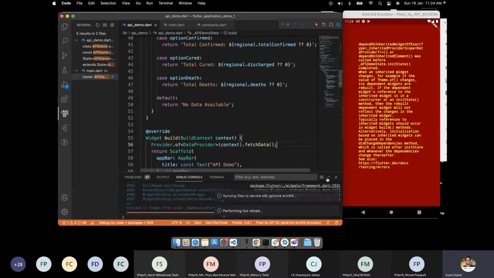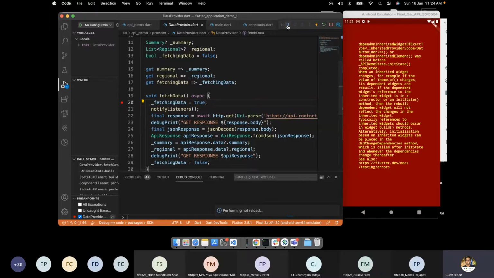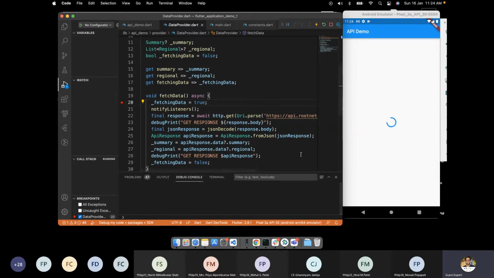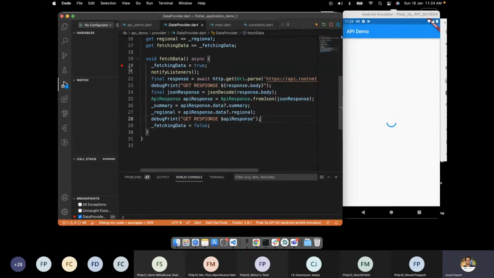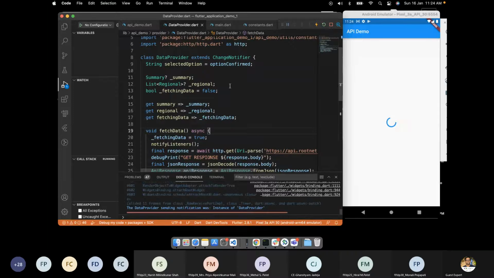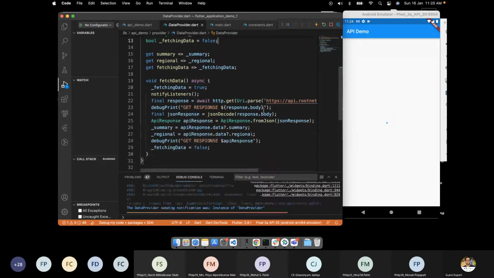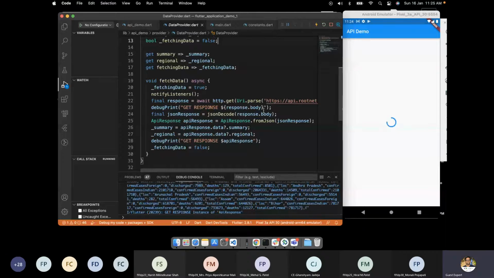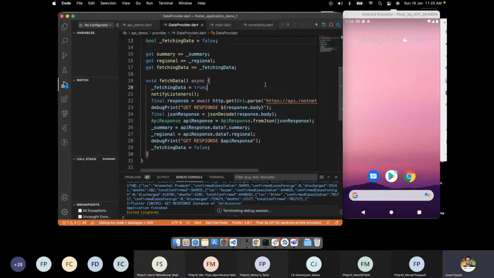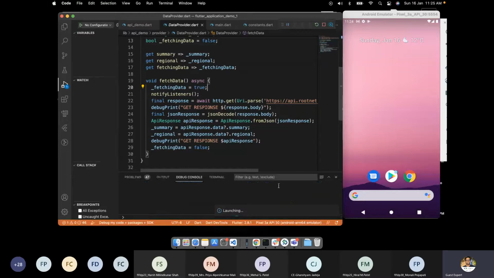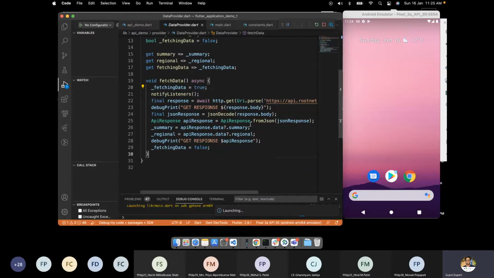Let's try to do it from here. Now it is working. Do you know what was actually the problem? Anyone got the idea why it was not working earlier and why it started working now?